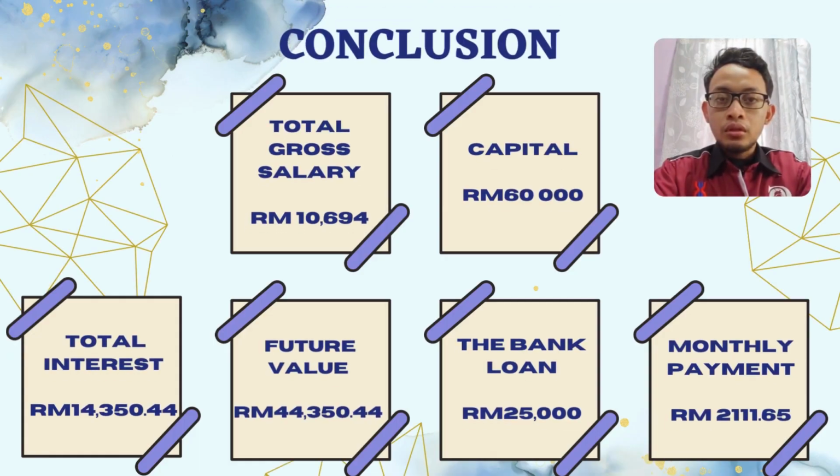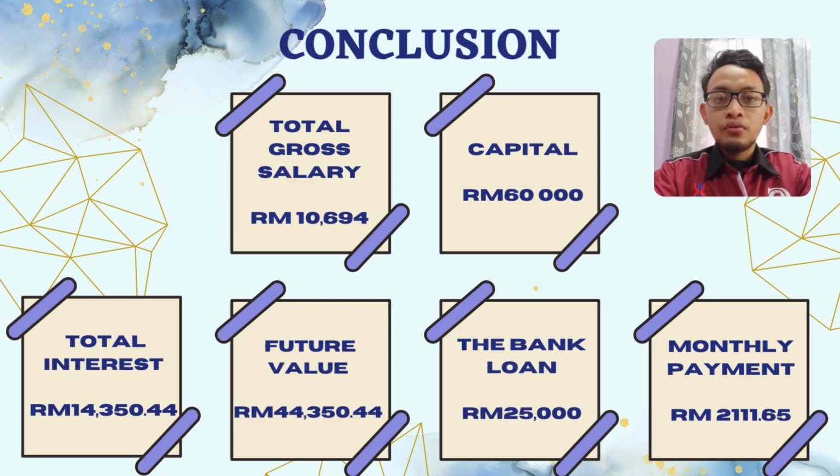In conclusion, the gross salary from this company is as much as RM10694. We started the business with capital of RM60000, obtained from our own money, a loan from relatives, and a loan from Bank ABC. The interest to be borne by the company is as much as RM14350.44, after taking a loan of RM40000 and repaying the amount in the future as much as RM44350.44.